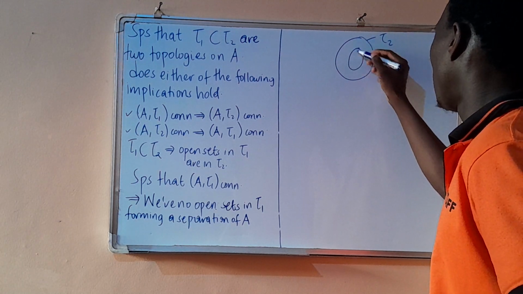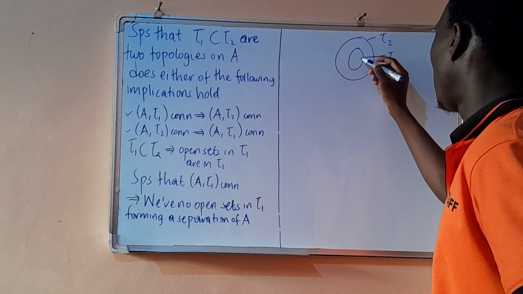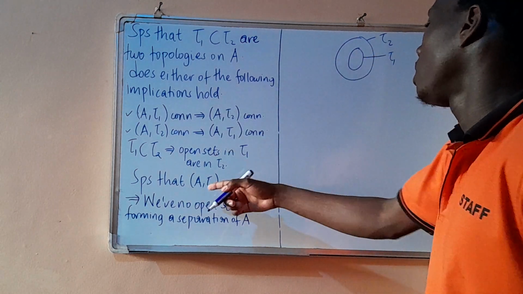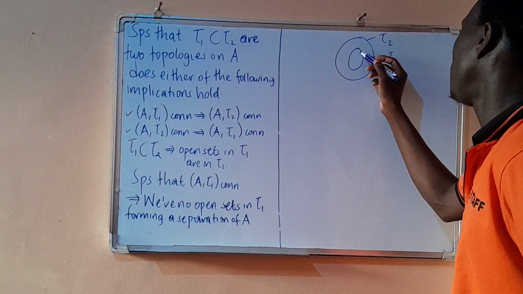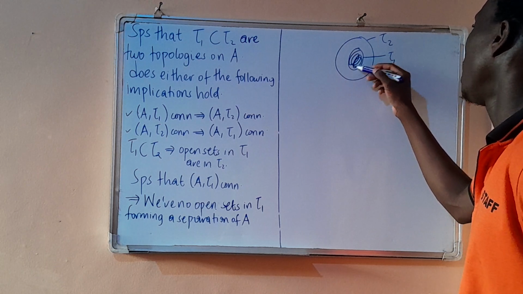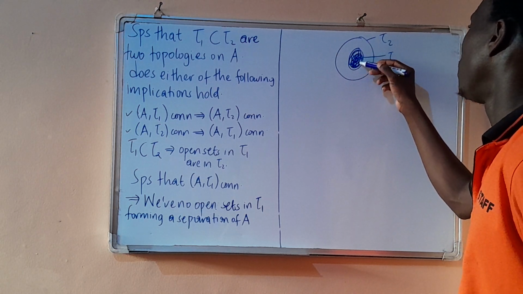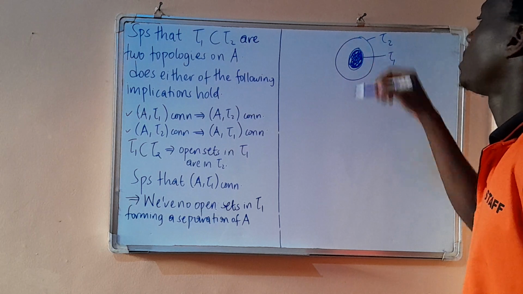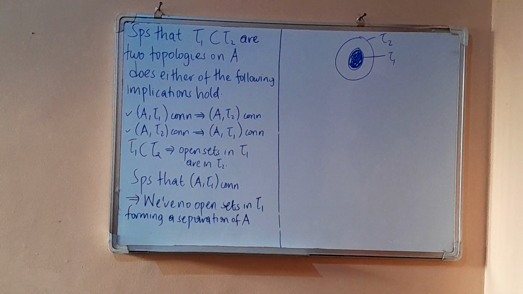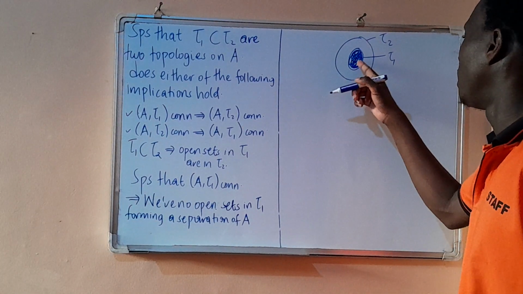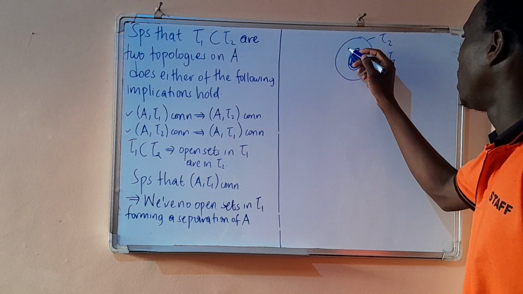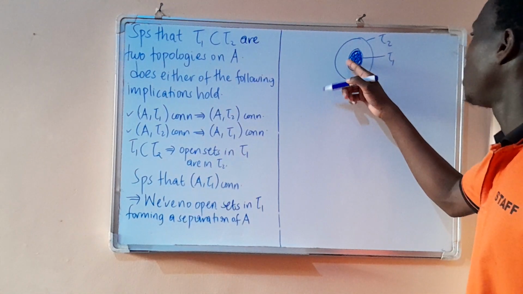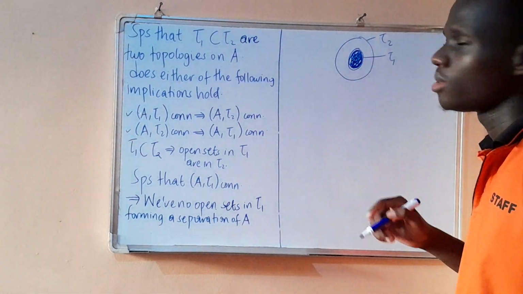This is tau 1. Since A with tau 1 is a connected space, we cannot find open sets here which form a separation of A. But if they do not exist here, it does not necessarily mean that they cannot be established within tau 2.